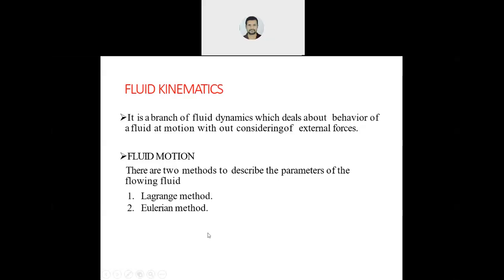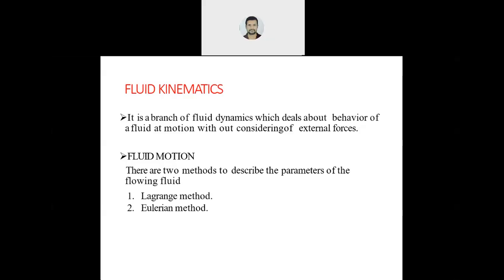In the Eulerian approach, you will consider a cross section. You will take a section and consider all the particles passing through that single section. So this is the difference.